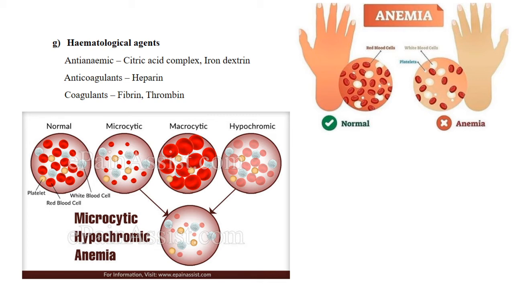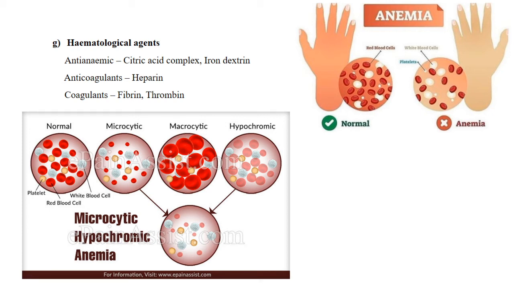So microcytic hypochromic anemia means, again, hemoglobin will also be less and RBC count will also be less. Okay, hemoglobin count less, RBC count less, smaller in size RBCs.